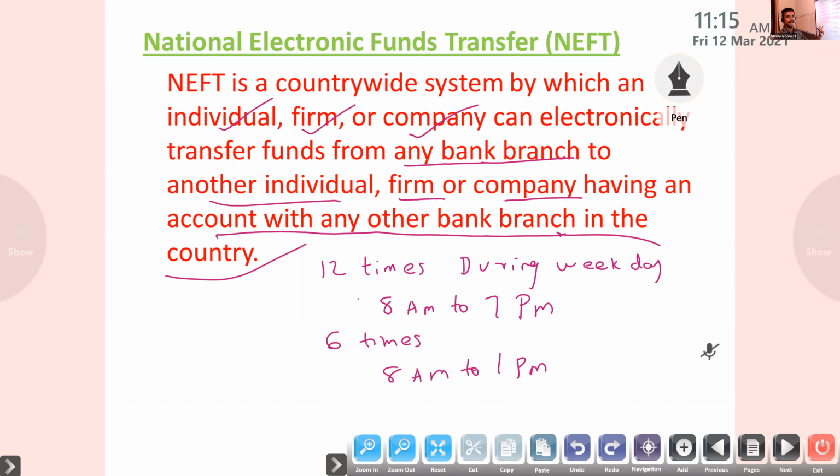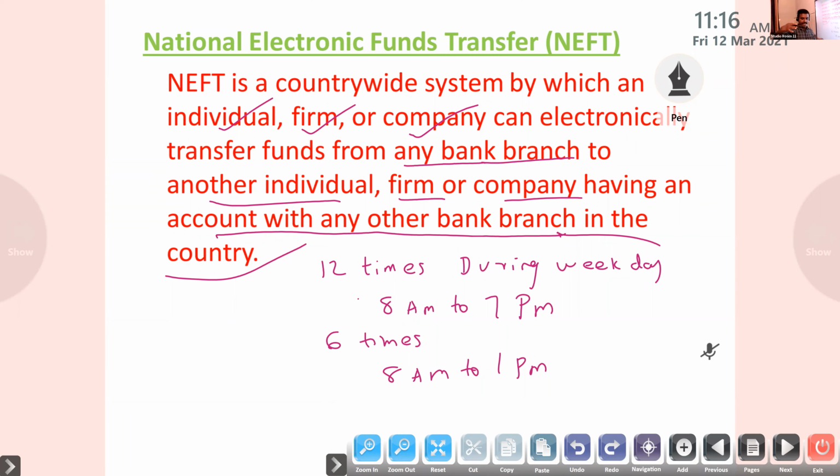So what is the meaning? Any NEFT transactions initiated after the designated settlement time have to wait till the next designated settlement time. We said the timing is 12 times during weekdays. Only at that time will they transfer the amount. For example, if you made a transaction between those times, it will take the next time only.